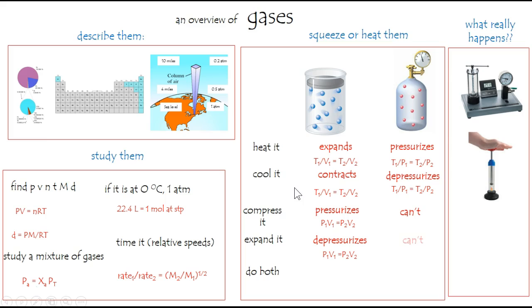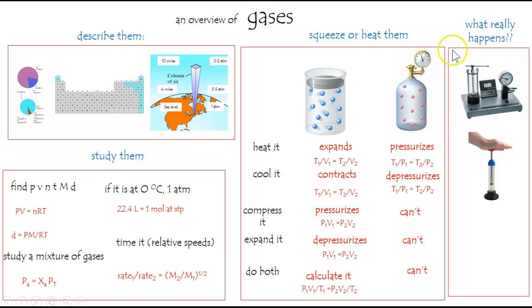This one, you can't mess with the volume. So if you consider doing both, it only applies to this one. For an expandable system, we could push it down and heat it at the same time, for example, and we have a combined formula to figure out the effects there. You would need 5 of these 6 in order to solve it. It doesn't apply to this system because it is fixed volume.